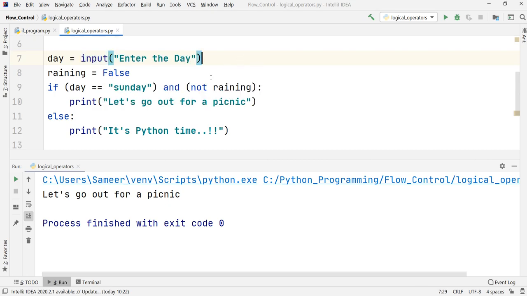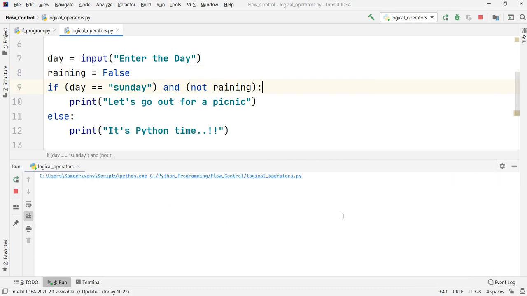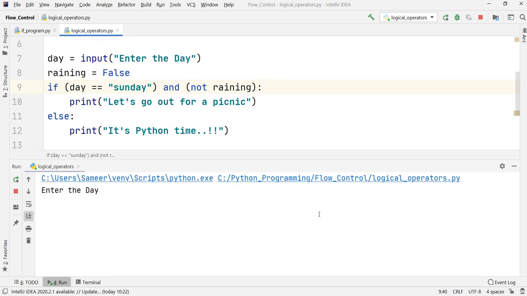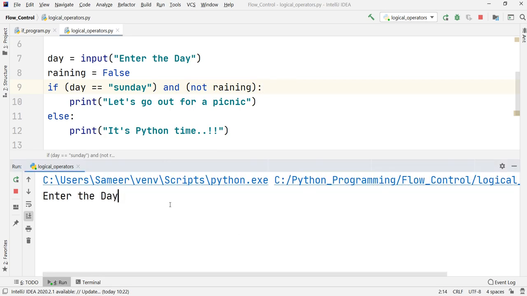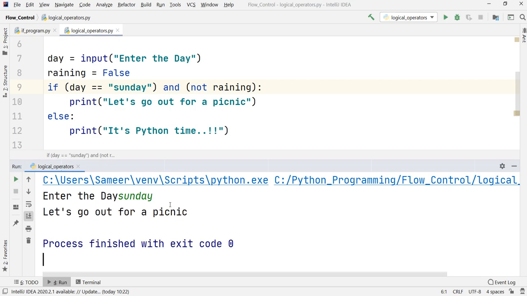Okay, so this is the original form of using the input function, which always returns a string. Whatever string you give will be stored inside the day variable and it will be checked. So let us check the code for this program now. If I run this code, as you can observe, it is asking me to enter the day. Suppose I enter the day as Sunday, which we had given the condition for, and if I press enter, it will say let us go out for picnic.